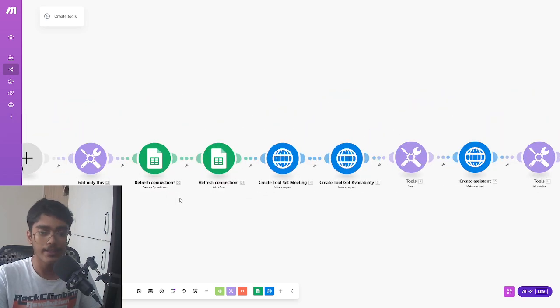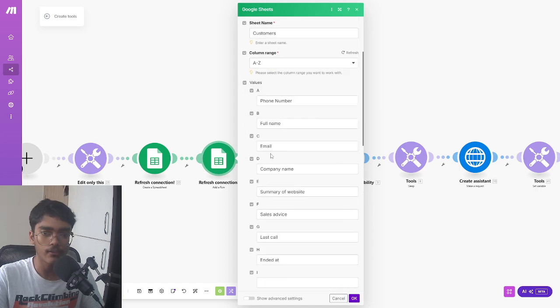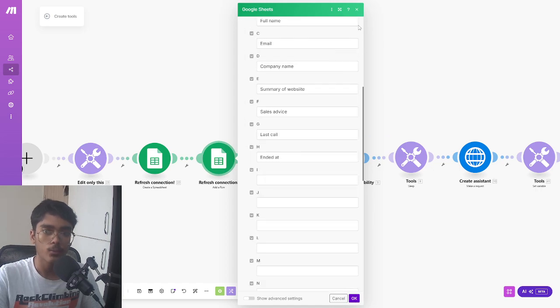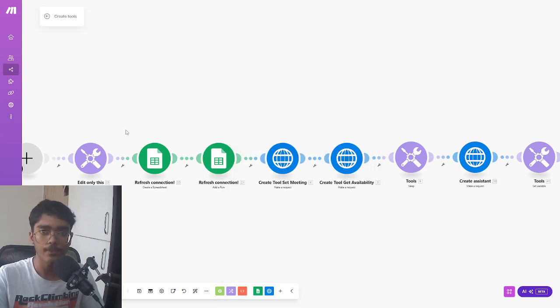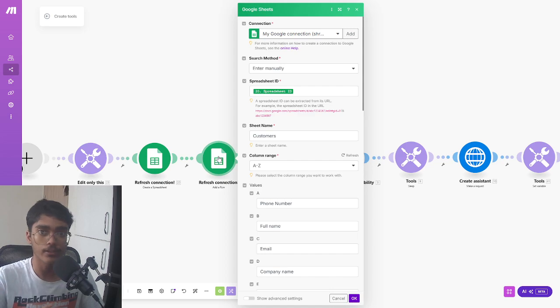Then we have this create a spreadsheet module. This spreadsheet would later be used to store all the extracted data from the call. Then we have refresh connection, which would just add columns like phone number, full name, email. This part goes through the complete process of making and naming a spreadsheet without any human intervention. A new spreadsheet is made every time you run this, so you only have to run it once, and the spreadsheet is ready to use. It's ready to fire.